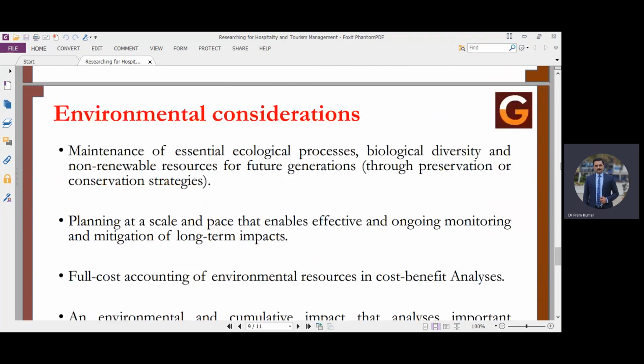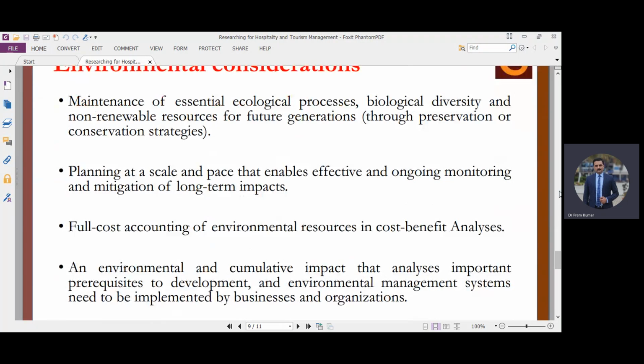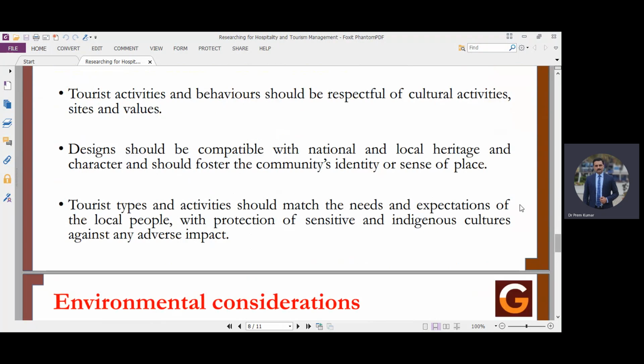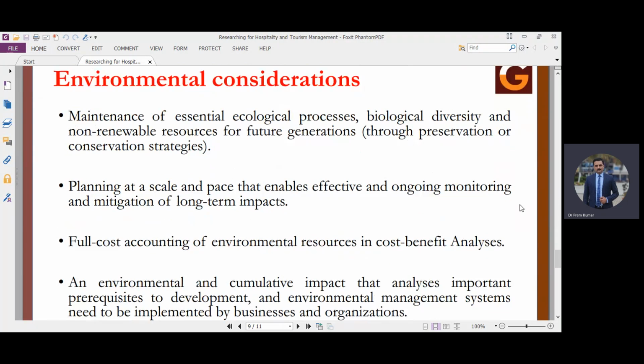Next, we see the environmental considerations, which play a very important role at a tourism destination. It means maintenance of essential ecological processes, biological diversity and non-renewable resources for future generations. It is very close to sustainable destination development if we see how we are going to maintain the environmental or ecological processes or ecological setup.